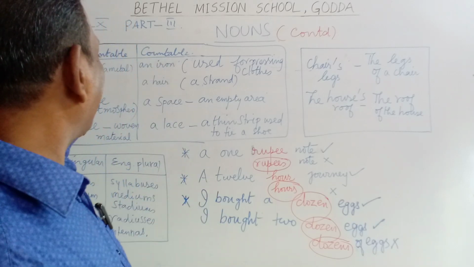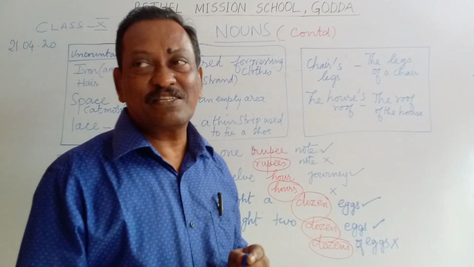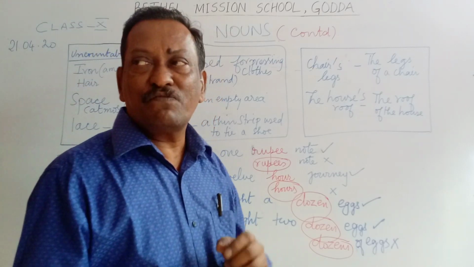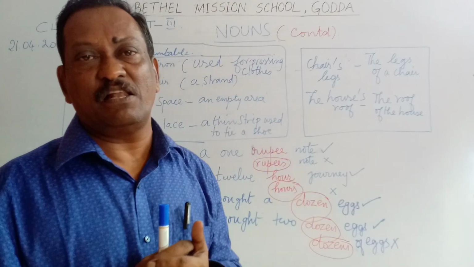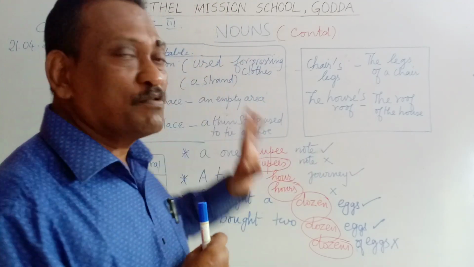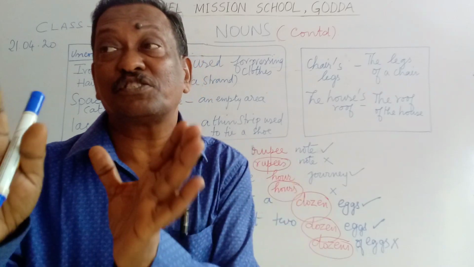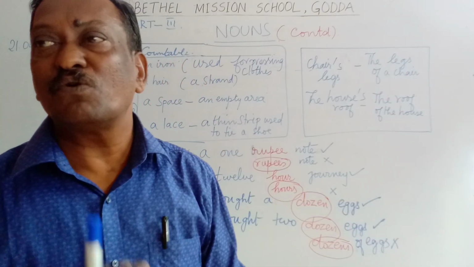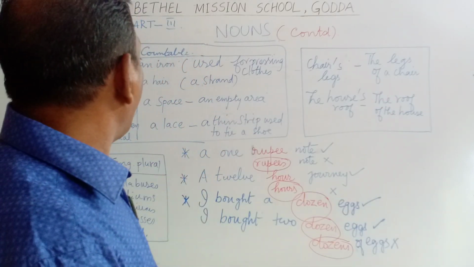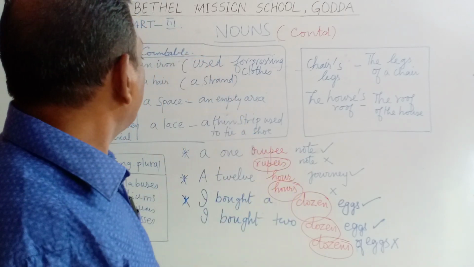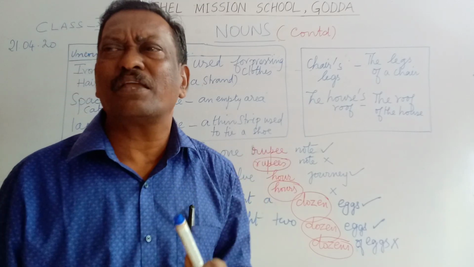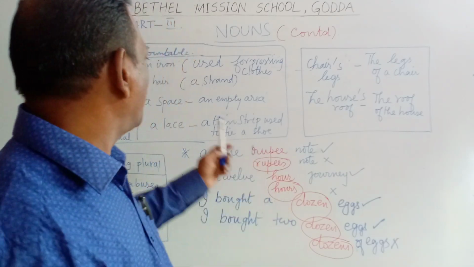Now looking at the second example, hair. Well, this is a very confusing noun, but if you understand the concept, it is very easy. Hair in general is uncountable. For example, if I say he has black hair, what I mean here is he has hair which is of black color. So here the noun hair is used in an uncountable manner.